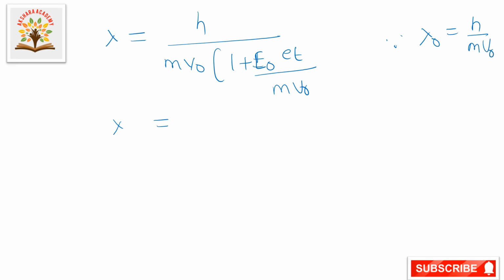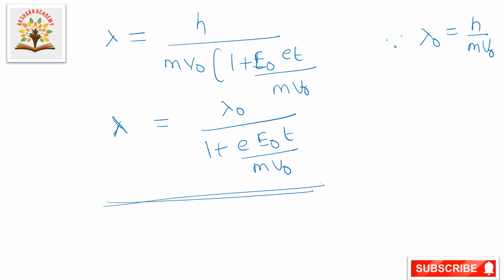Now, substituting this, lambda is equal to h by m v naught into, after substituting we are getting this equation as lambda naught by 1 plus E naught into t by m v naught. This is the final expression for wavelength. Okay. Next we will go to the next question.